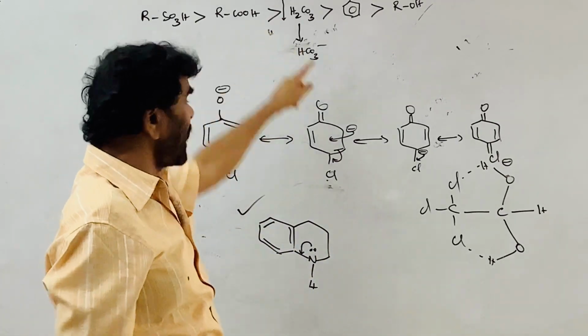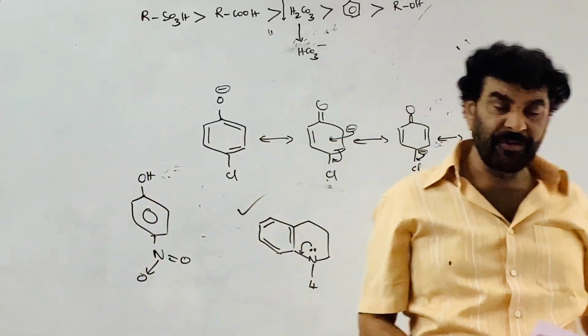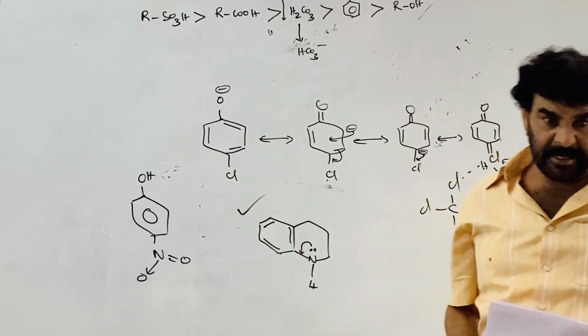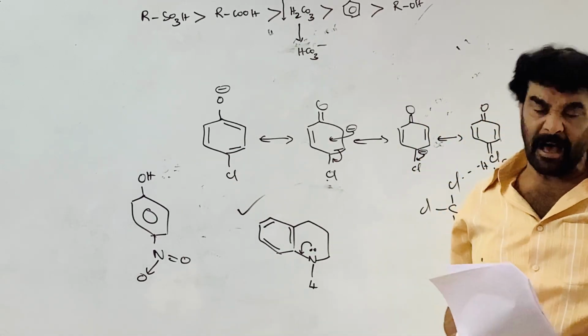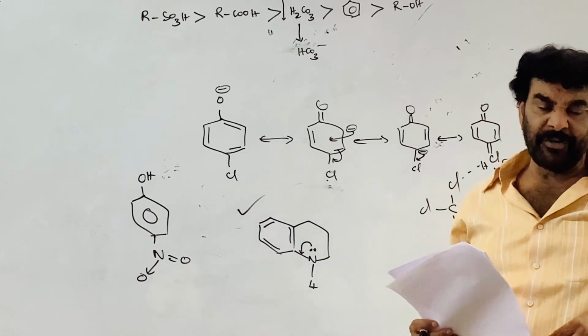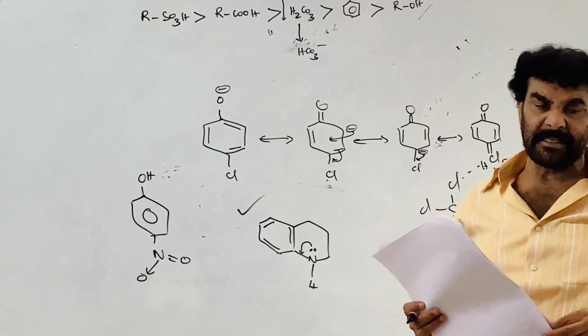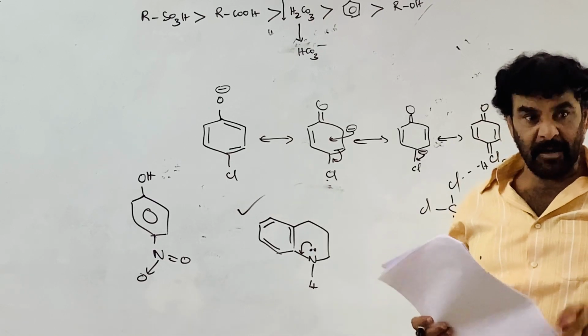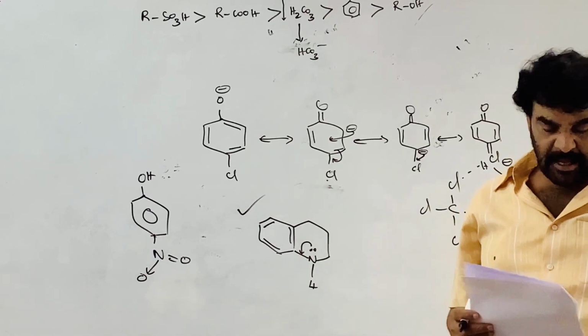Nitrophenols are more acidic than carbonic acid. Therefore, nitrophenol should react with sodium bicarbonate and liberate carbon dioxide. Phenol is insoluble in sodium bicarbonate. Phenol does not liberate carbon dioxide from sodium bicarbonate, but nitrophenols do.